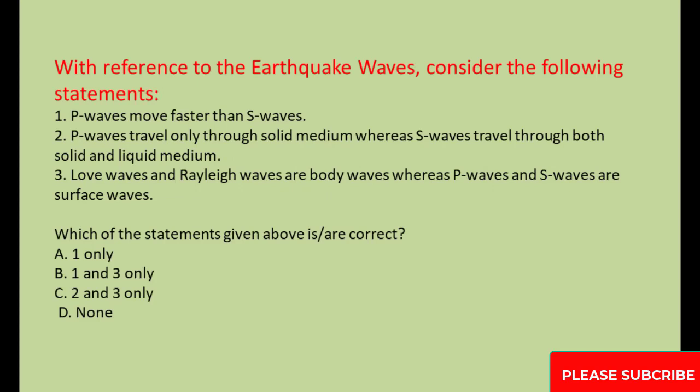With reference to the earthquake waves, consider the following statements. 1. P waves move faster than S waves. 2. P waves travel only through solid medium whereas S waves travel through both solid and liquid medium. 3. Love waves and Rayleigh waves are body waves whereas P waves and S waves are surface waves. Which of the statements given above is/are correct? A. 1 only. B. 1 and 3 only. C. 2 and 3 only. D. None.